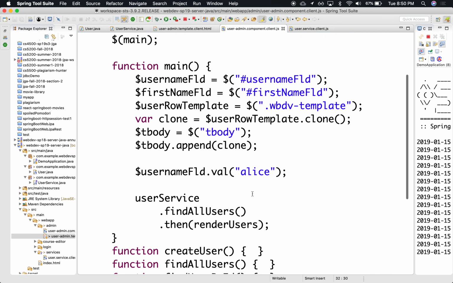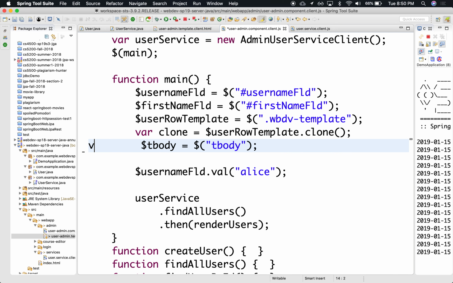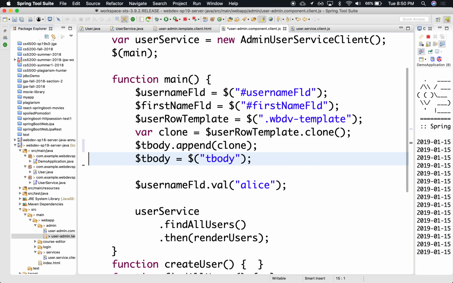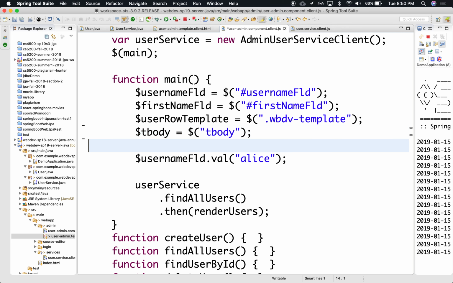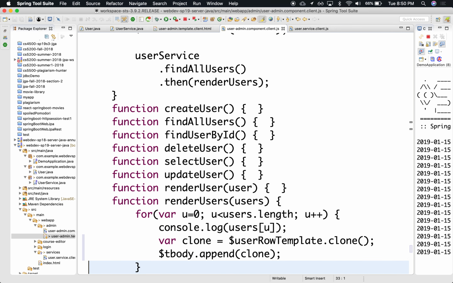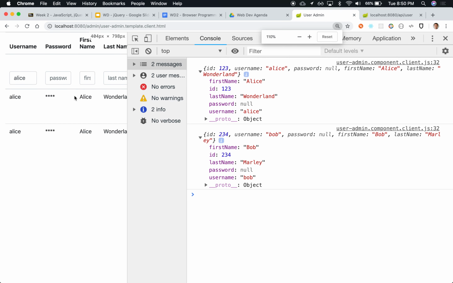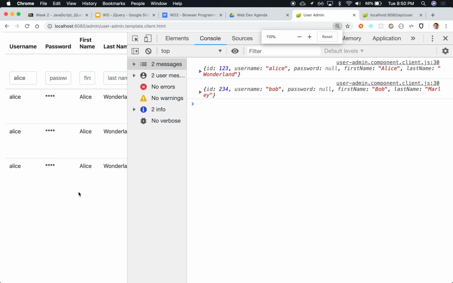And what we could do is we have the body. We can clone, right? So we need these two pieces of code. We have the body, and we have the user template. We can clone and append. Clone and append, right? So let's do that. Let's see if this works or if this blows up. There we go. So these two at the end are my clones.